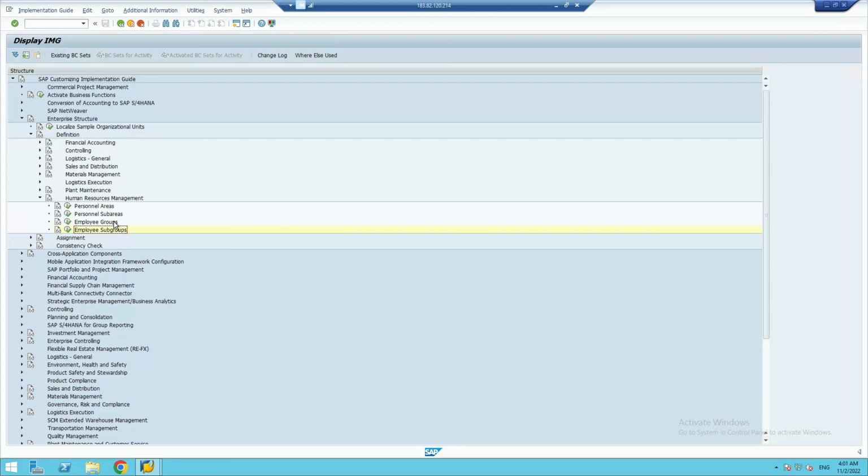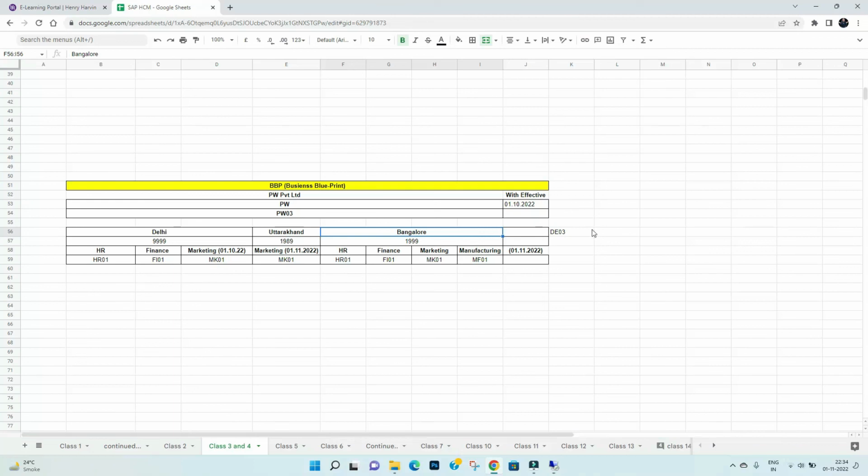The same thing we'll note here so that for future reference we can remember, because we can't remember everything. For employee group we used colon and semicolon, two entries are there.